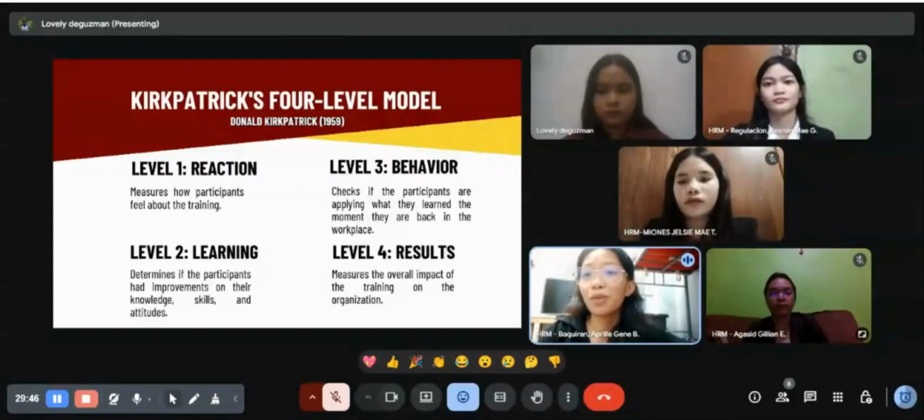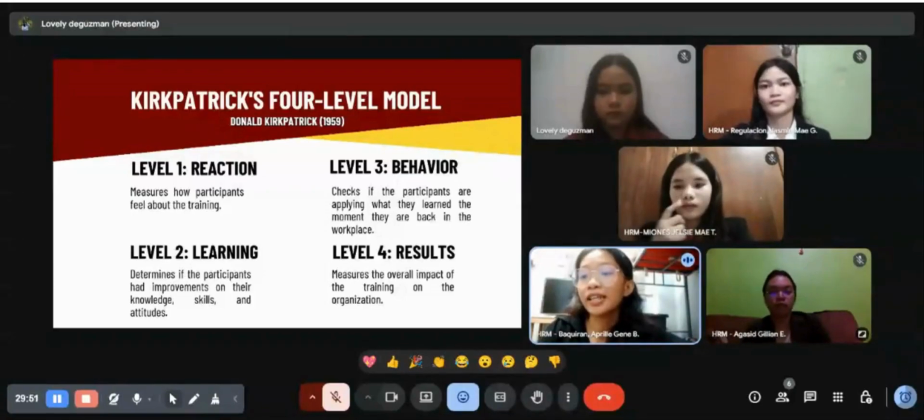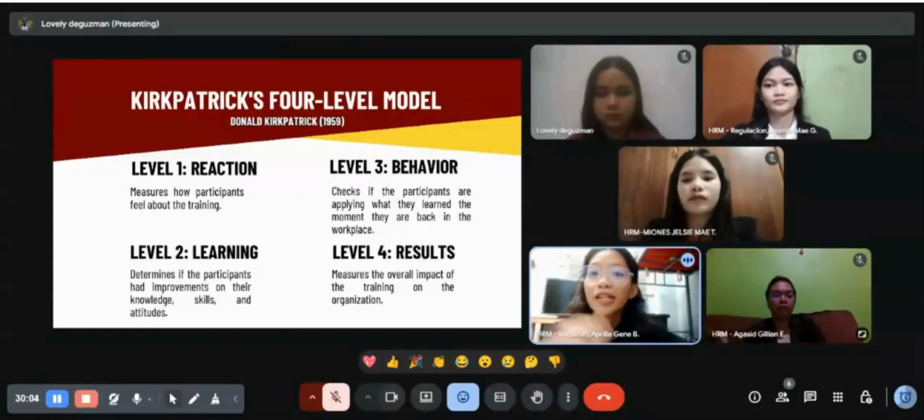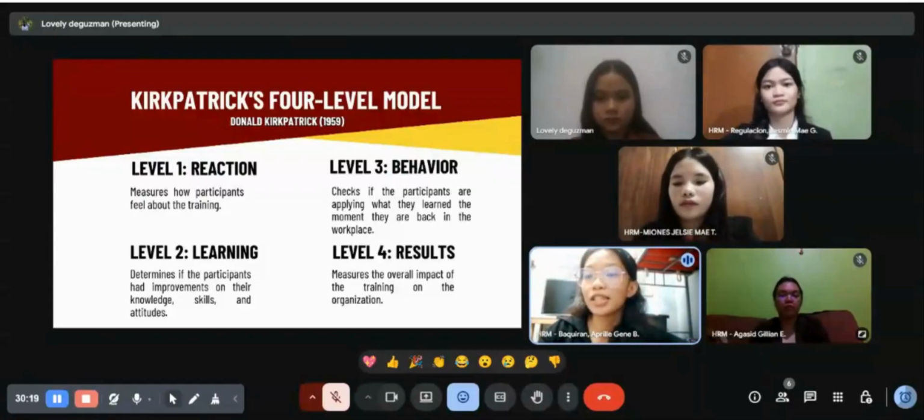So the Kirkpatrick model is effective because it serves as a reminder that training is more than merely hosting an enjoyable workshop. In order to be considered truly successful, participants must gain knowledge, use it in their work, and support organizational development. It also demonstrates the interrelationships of all levels: a favorable response promotes learning, which in turn promotes behavior modification, which in turn produces improved outcomes.